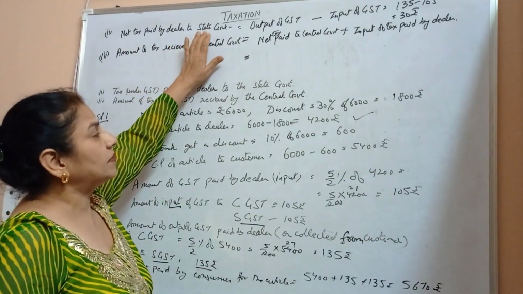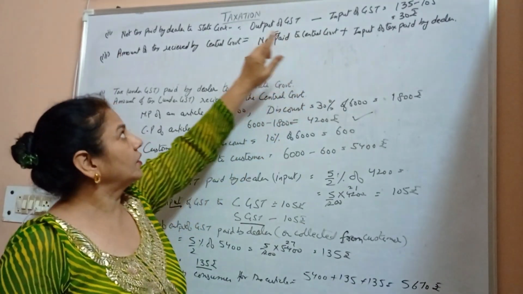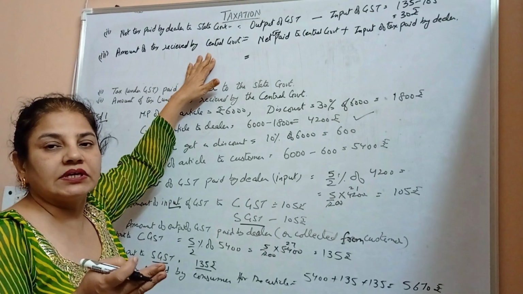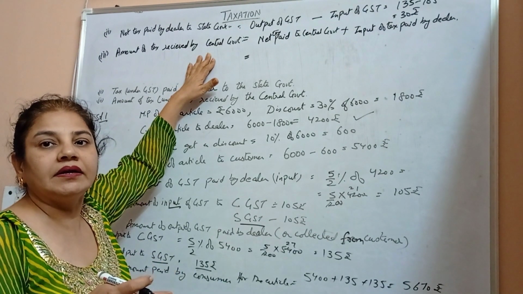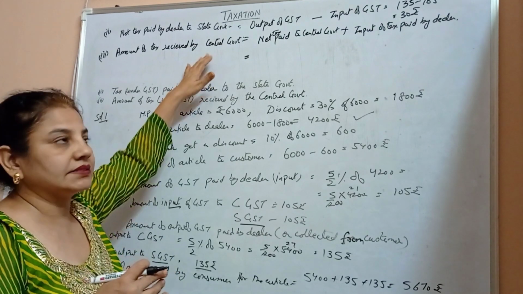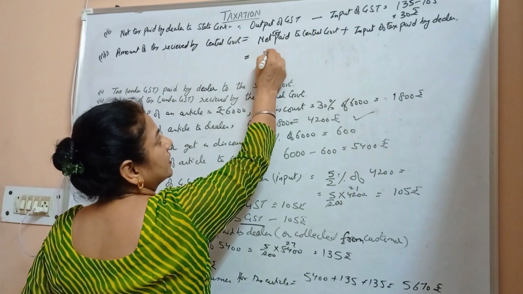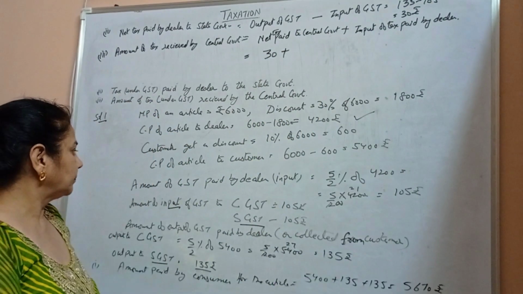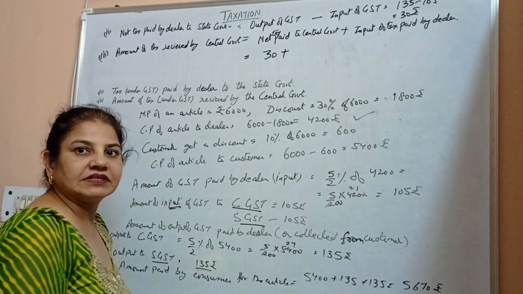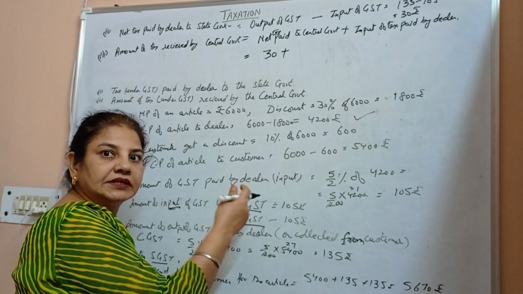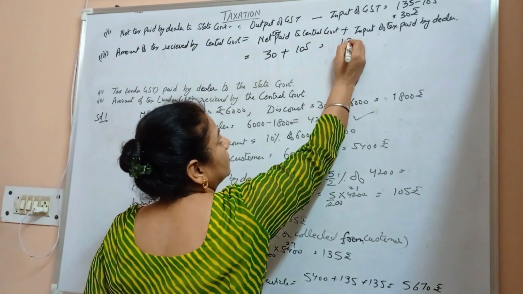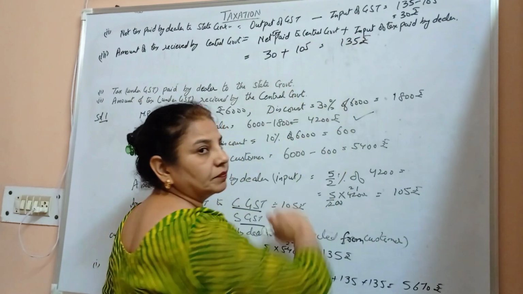As the net tax paid to the state government is 30, therefore the net tax paid to the central government is also 30, because the tax is equally divided between the state government and the central government. So the net tax paid to the central government is 30 plus the input tax paid by the dealer to the central government, 105, which comes out to be 135 rupees.